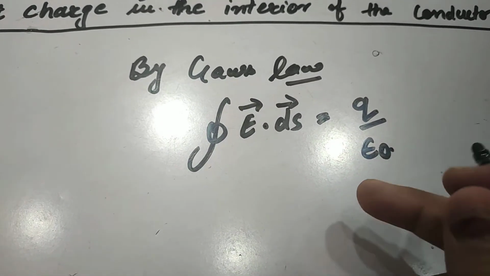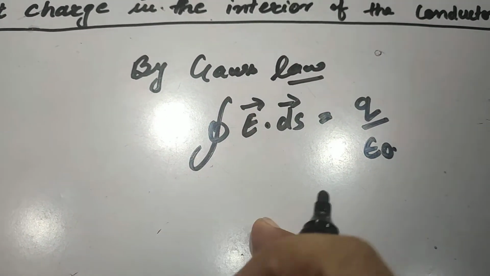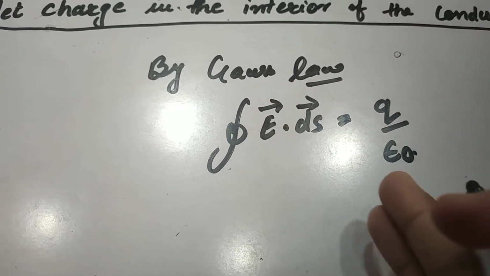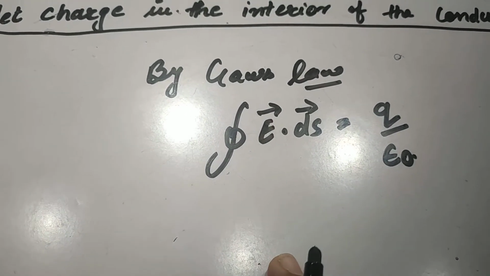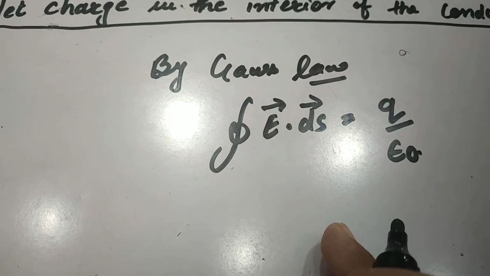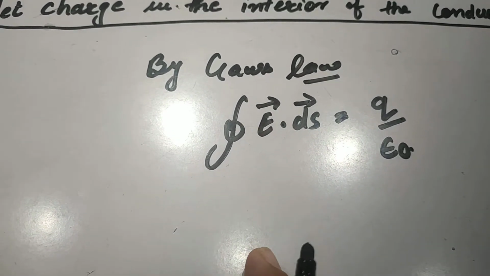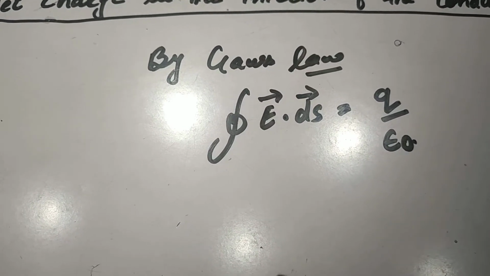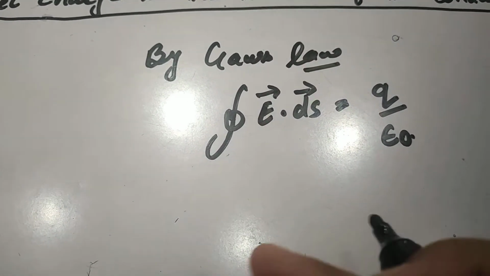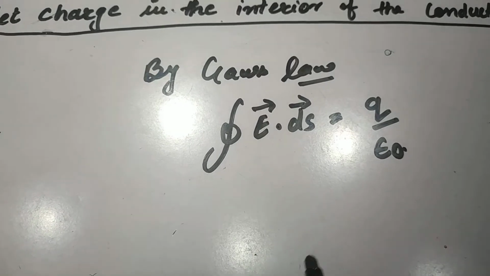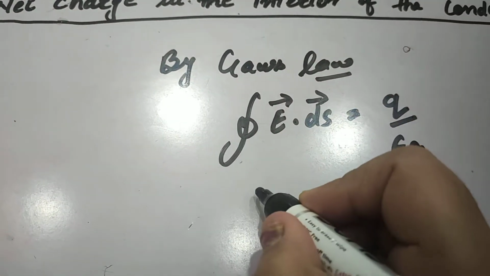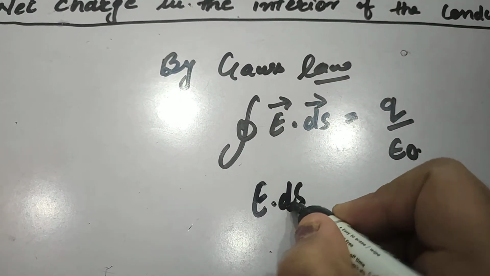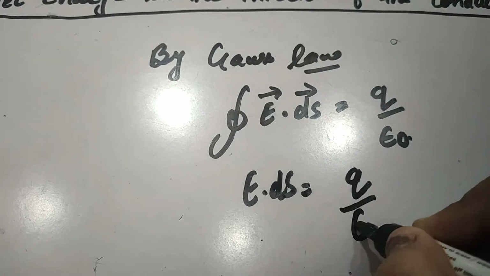Since we have right now proved that E is always normal to the surface, and if I draw the perpendicular as I have explained earlier in the previous chapter, then the perpendicular to the surface and electric field for the positive charge will always be in the same direction, so the angle between them is 0. So you can write that E dot ds is equal to q upon epsilon naught.